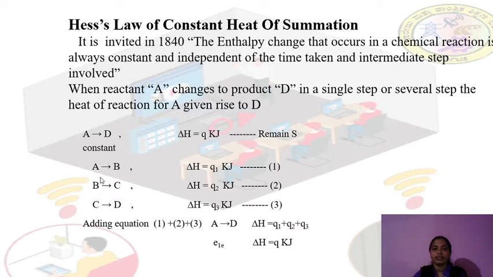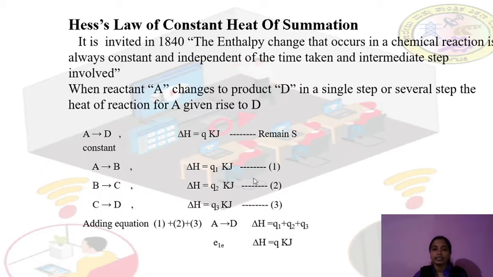Here it is in multiple steps. First step, A gives rise to B, that is Q1. B gives rise to C, the heat is Q2 kilojoule. C gives rise to D. Now when you add steps 1, 2, 3, you get A giving rise to D, that is delta H equals Q1 plus Q2 plus Q3, that is Q kilojoule.